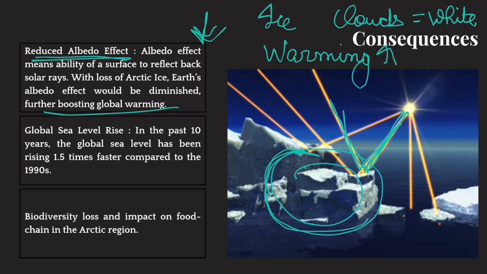Okay. Now, melting of ice would mean more melted water. That would increase global sea level. Many coastal cities would get submerged. Okay. Plus, the Arctic region also supports biodiversity: polar bears, walruses, seals. Okay, they depend on ice for their survival. Now, this biodiversity also stands to get threatened. And this biodiversity is part of a big food chain in the Arctic region or northern hemisphere, which will also get impacted. All right. So these are the three severe consequences if this prediction by this study becomes true.